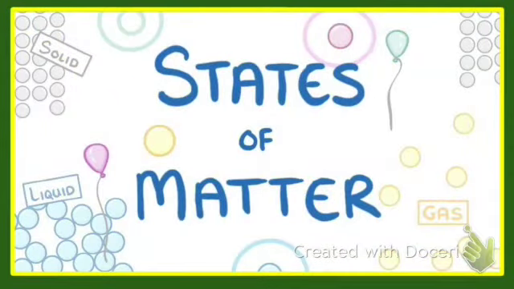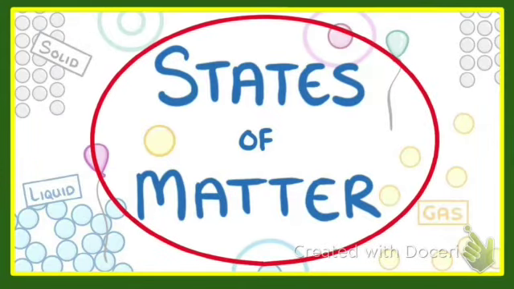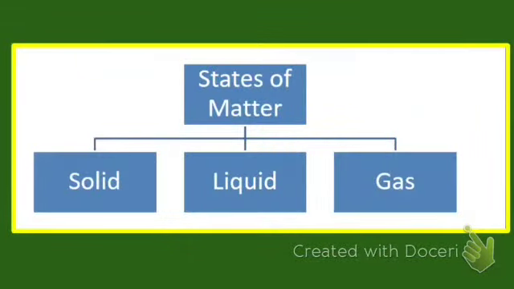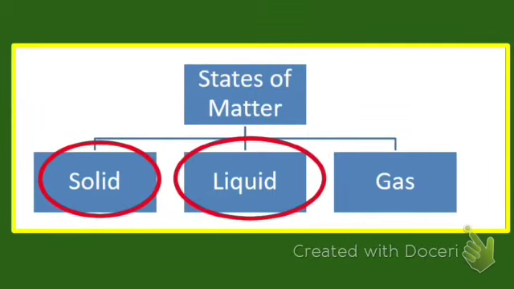Now let us study states of matter. Matter can exist in 3 physical states. These states are solid, liquid and gas.